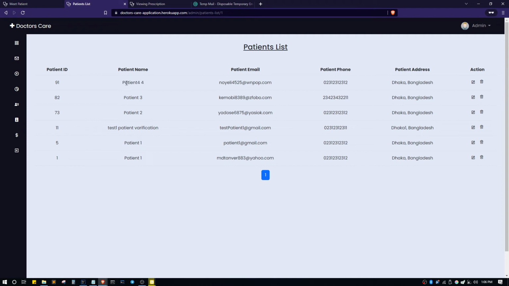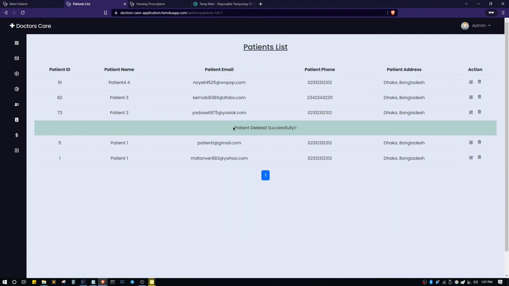So we can see it is edited successfully, or they can delete any account. Let's say we are deleting this. Now we can see the patient is deleted successfully.